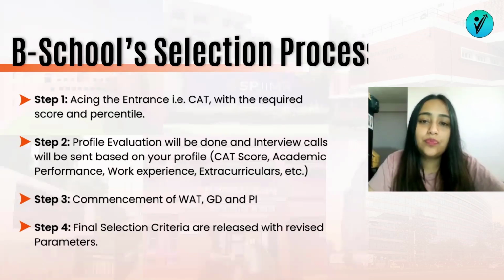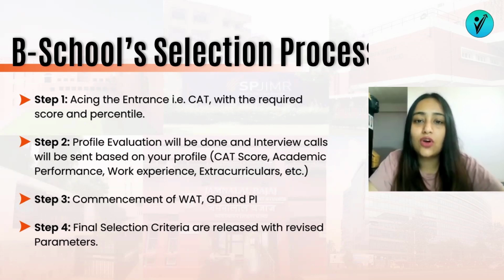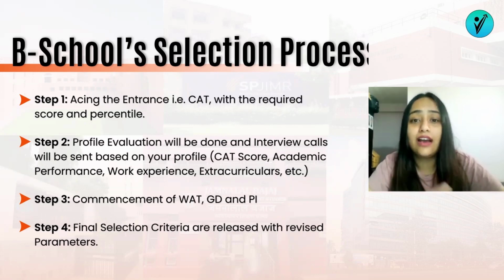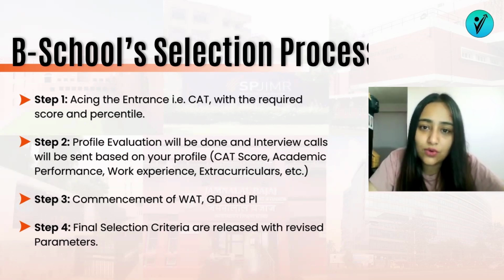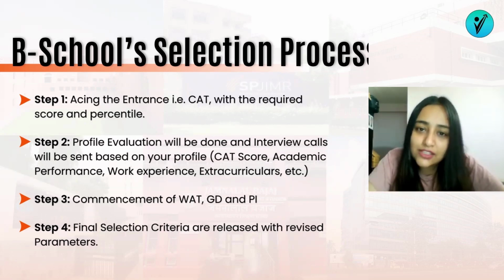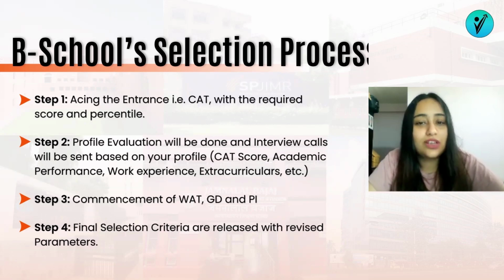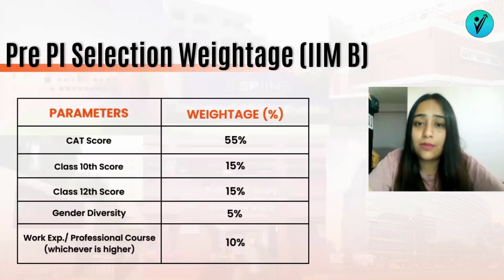Step 3, आपकी VAT, GD and PI conduct होते हैं for different B schools. Now, once this PI is done, the last step is based on experiences of PI and other parameters, एक final score derive होगा from these B schools. And based on that score, it is completely determined कि whether or not आप वो B school convert करते हो या नहीं. So, मैं आपको एक example देती हूँ of IIM Bangalore.